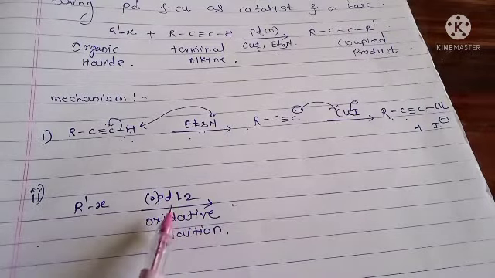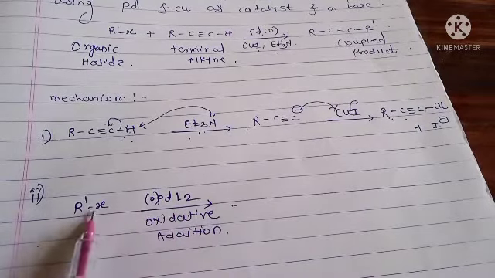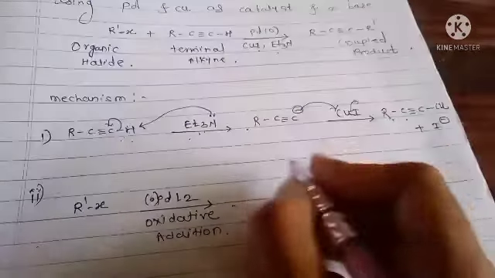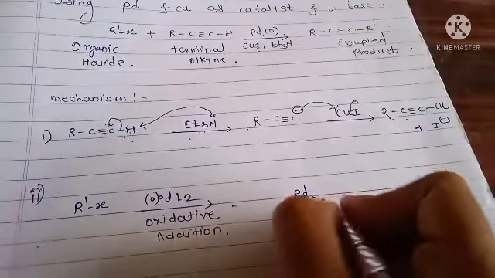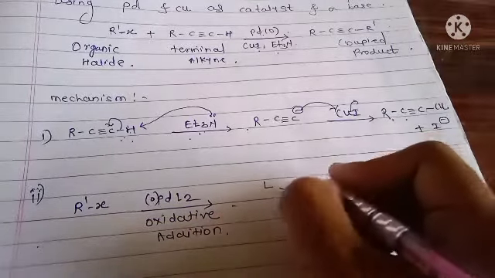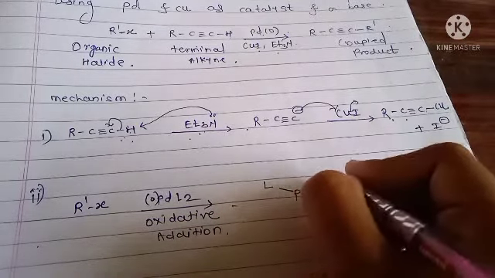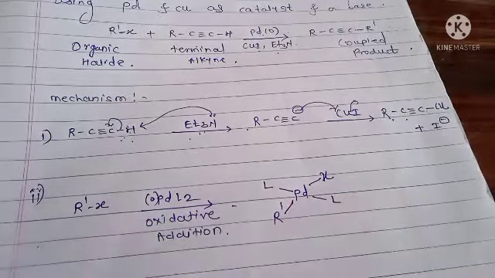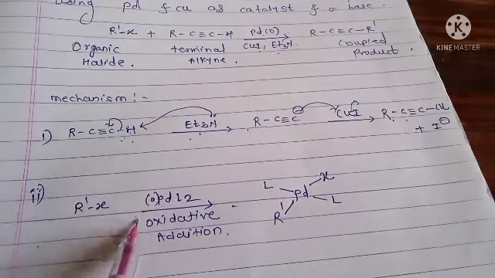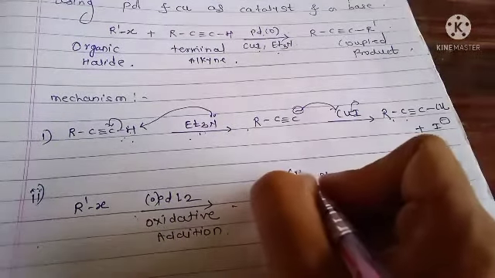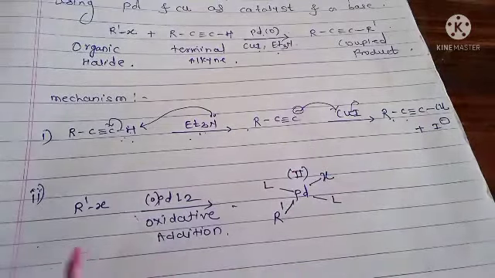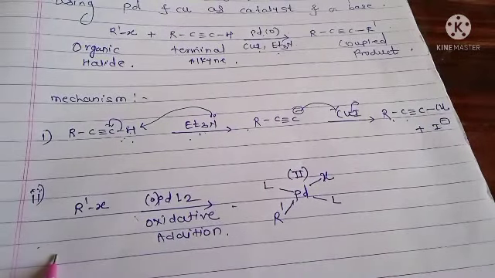Here the palladium is inserted into R'-X. Here palladium has two ligands, X and R'. The palladium(0) is converted into palladium(II), so the oxidation takes place.